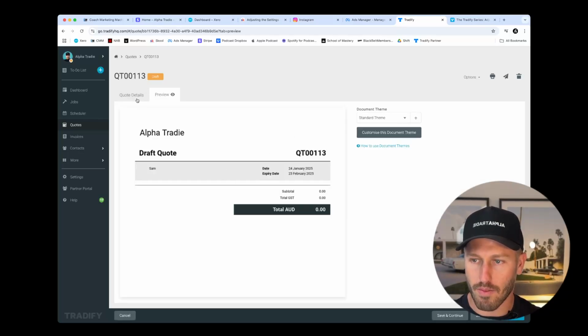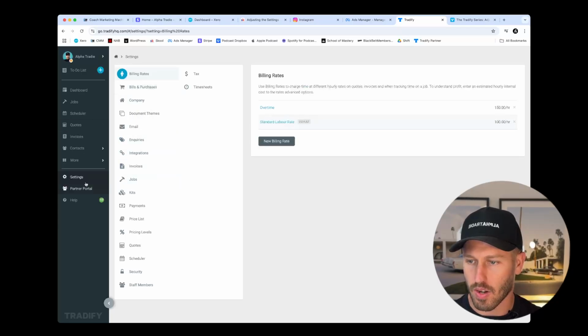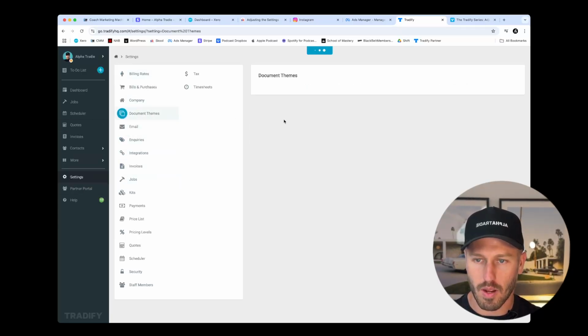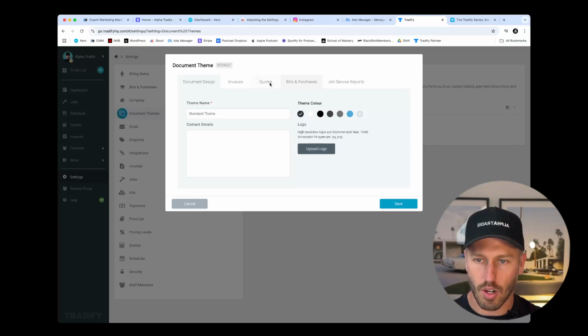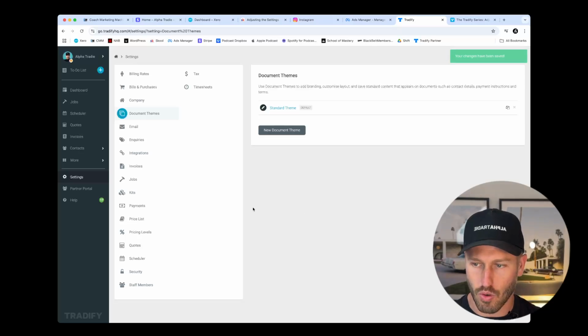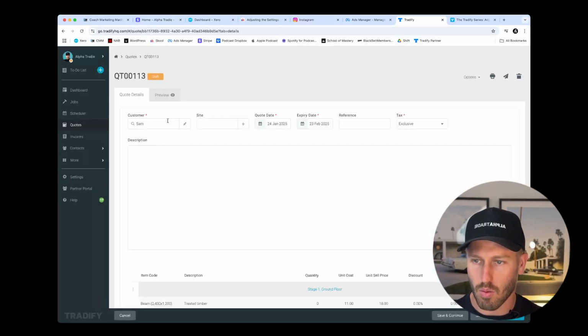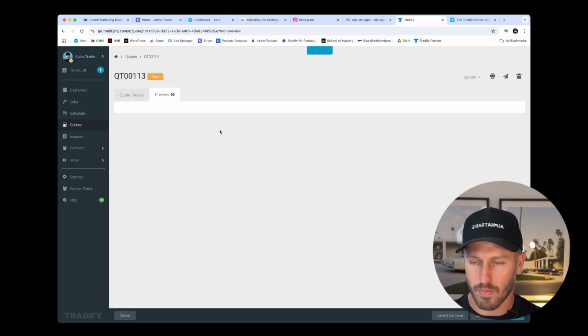Cool, it's ruled everything out. So we've done too much on our settings. So I go back to settings, document theme, standard document theme, into quotes. We need to show line items, show sections, show totals. We want to show amount. So we remove show amount and see if that's going to give us the view that we are looking for. Go back to quotes, select my quote, have a look at preview.